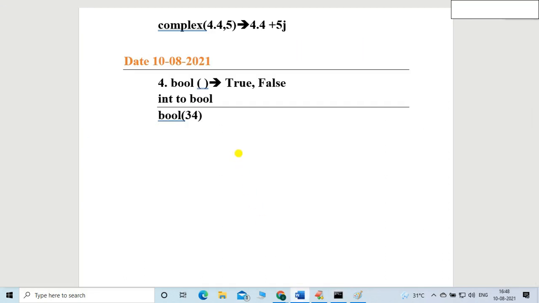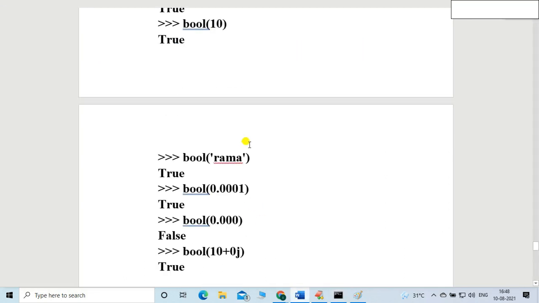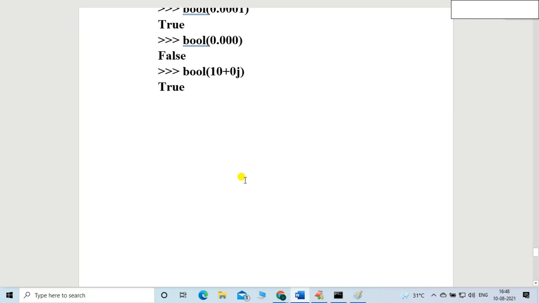No need to explain. These are the results. Up to that, I think everyone is right. Are you able to understand, everyone? Is it okay up to this, friends? Okay, fine.